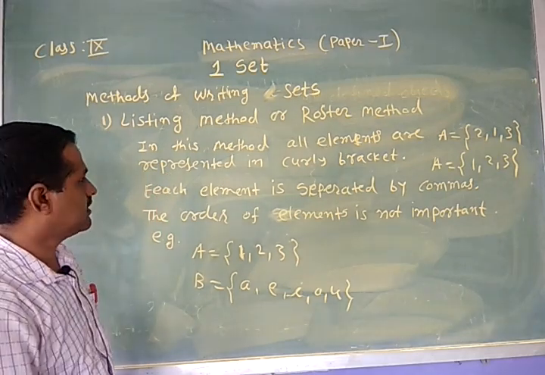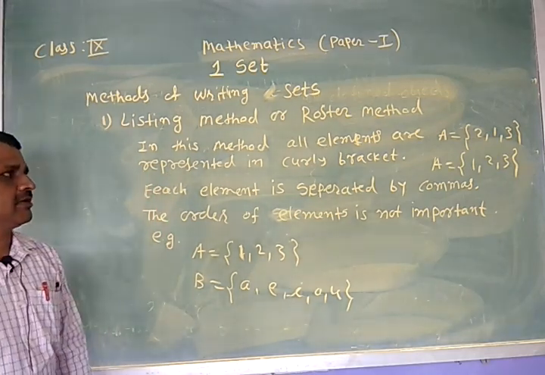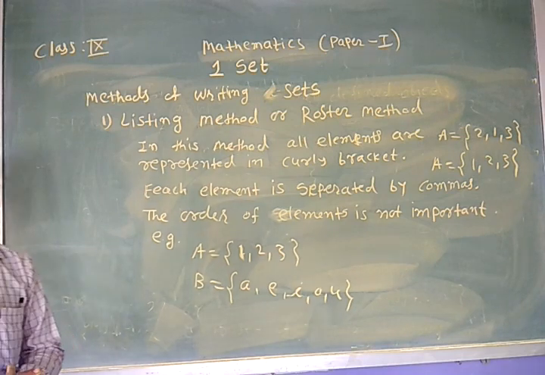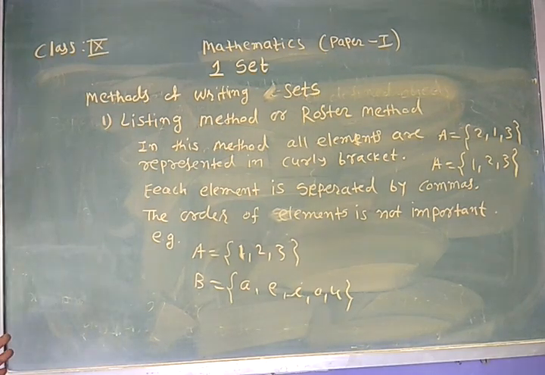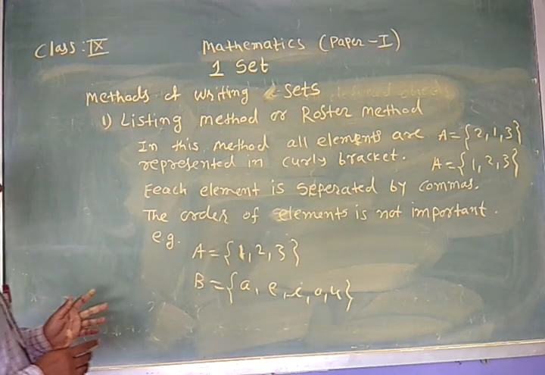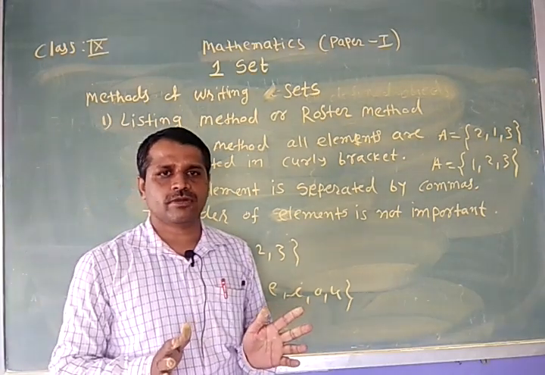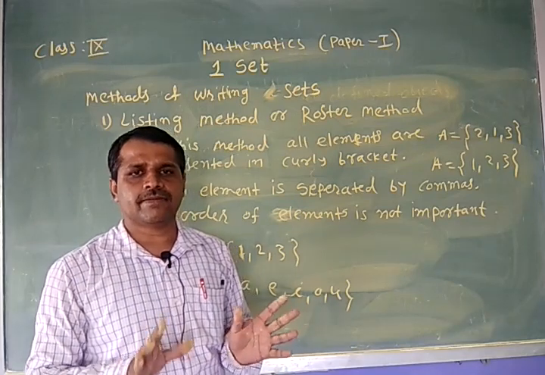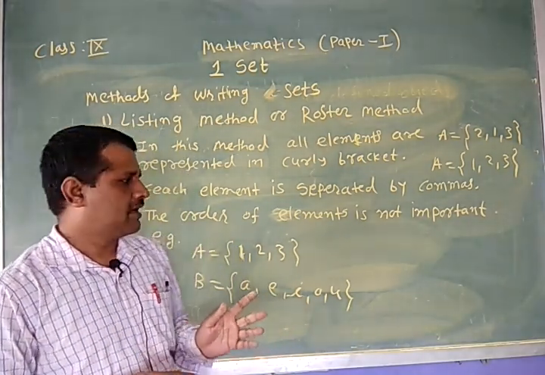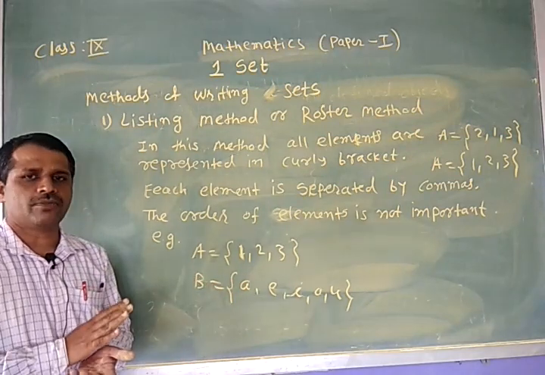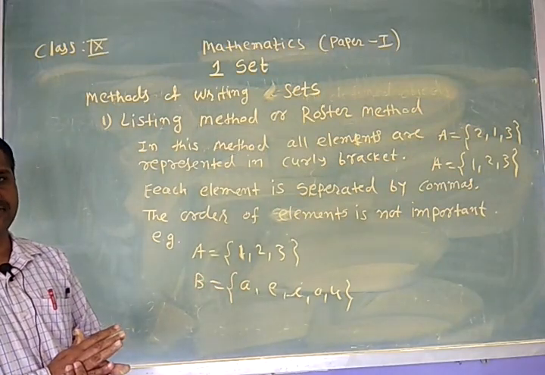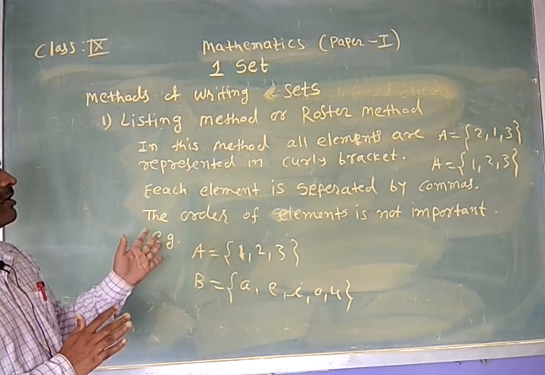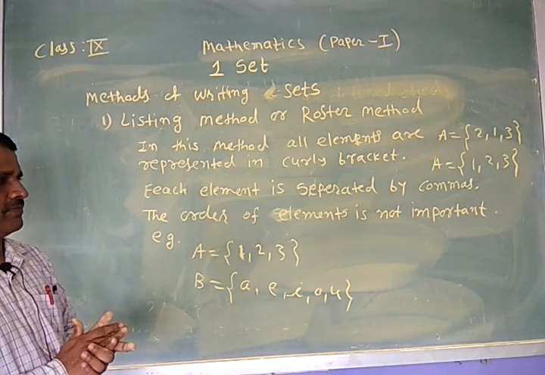Again, what is the listing method? In this method, all elements are represented in a curly bracket and elements are separated by commas. The name of the set is represented by a capital letter and the order of elements is not important. This is called the listing method or roster method.